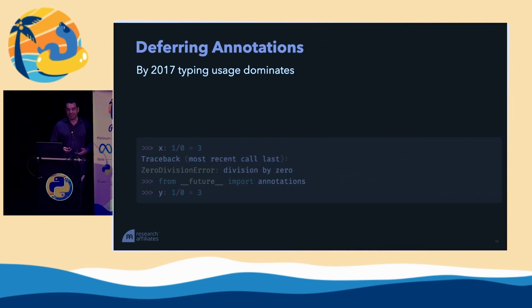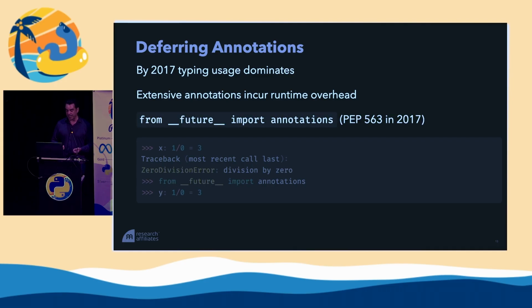Now, by 2017, after people had been using this for a while, typing usage of annotations sort of dominates how annotations are used. And we start to realize there's a problem here because these annotations are built in Python. They're Python objects, and creating Python objects and evaluating Python expressions causes runtime overhead. So a feature was added in 2017, PEP 563, to say from __future__ import annotations, to defer annotations, to keep them as strings and lazily evaluate them only when needed.